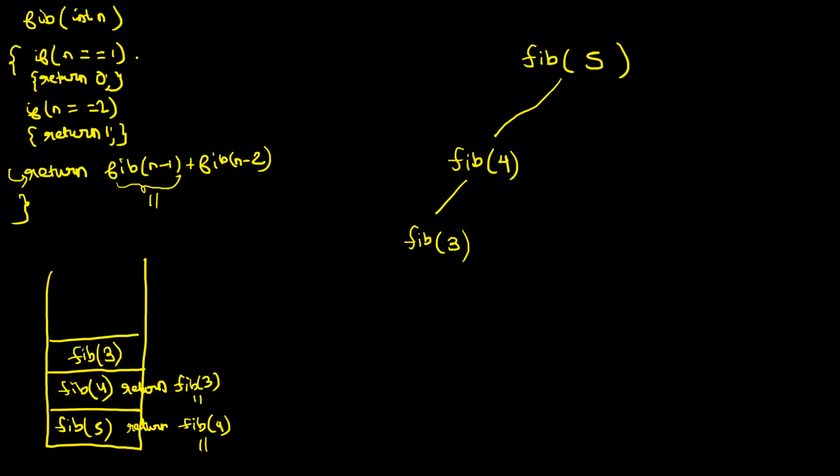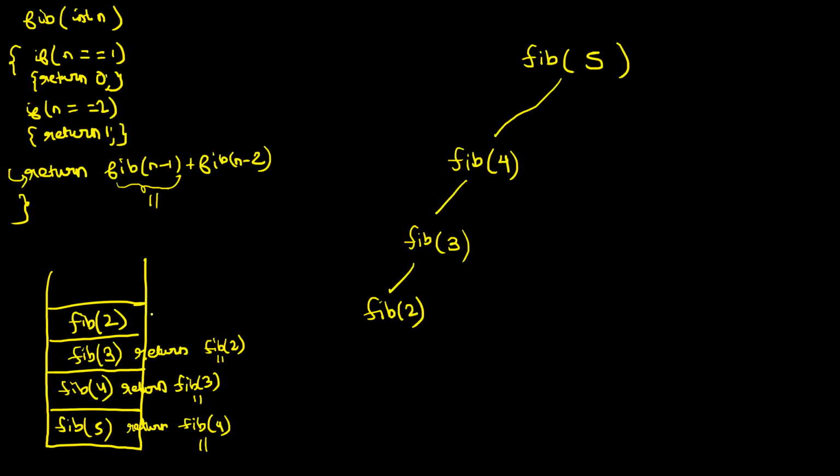Is 3 equal to 1? No. Is 3 equal to 2? No. So it will run the line return. It will make a call to fib of 2. The moment it makes a call to fib of 2, the context gets paused here. A new context for fib of 2 is created and added on the stack. Now this context starts running.